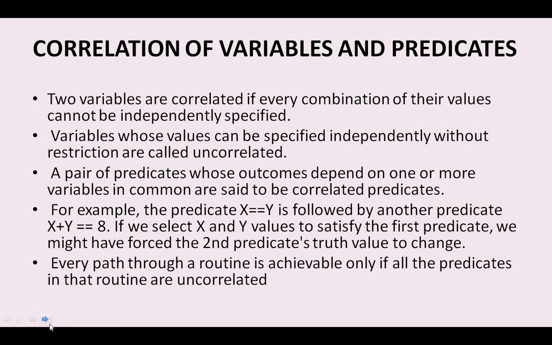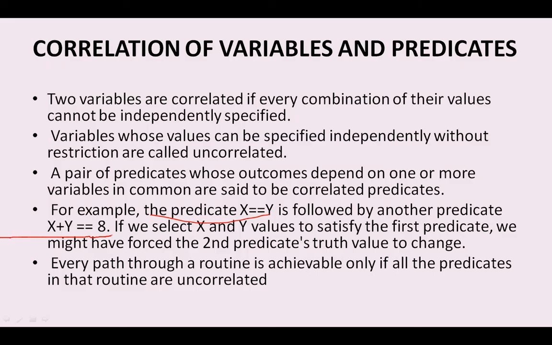A pair of predicates whose outcomes depend upon one or more variables are said to be correlated predicates. What is an example of correlated predicates? Now we are going to see here. The predicate x is equal to y followed by another predicate x plus y greater than or equal to 8.